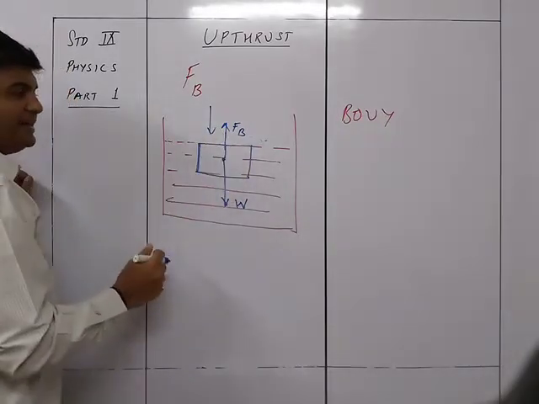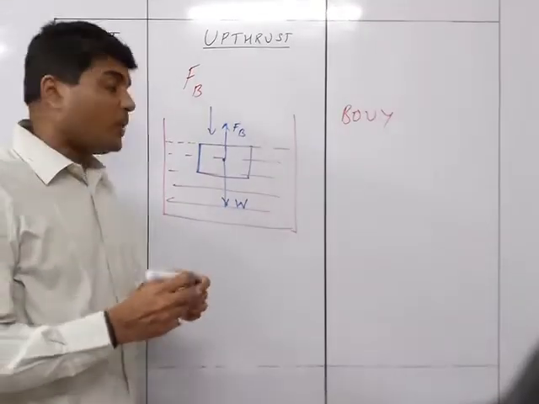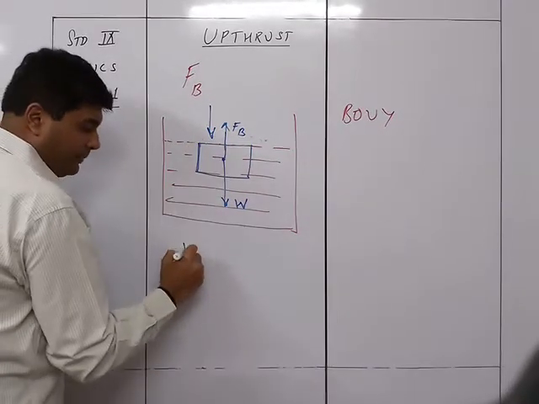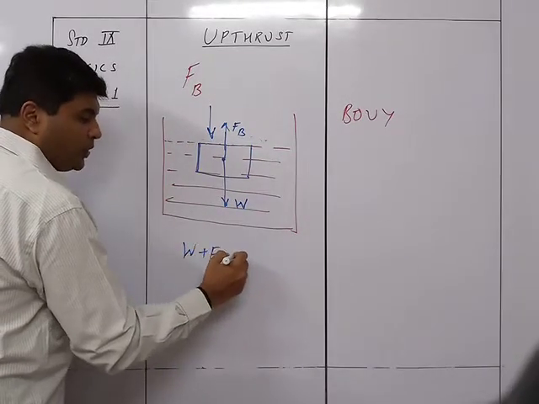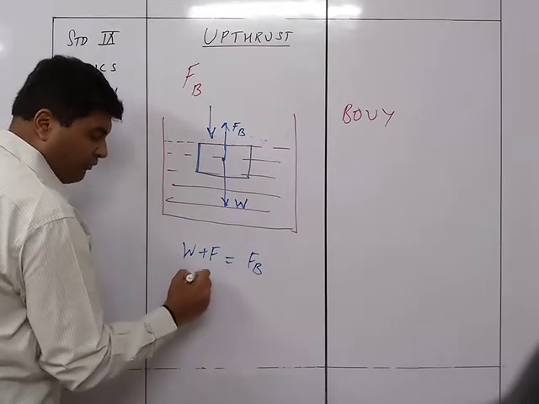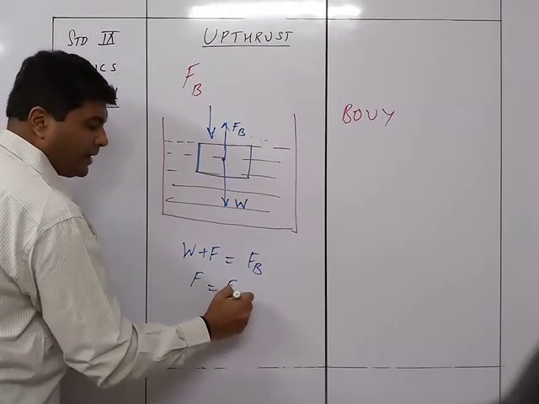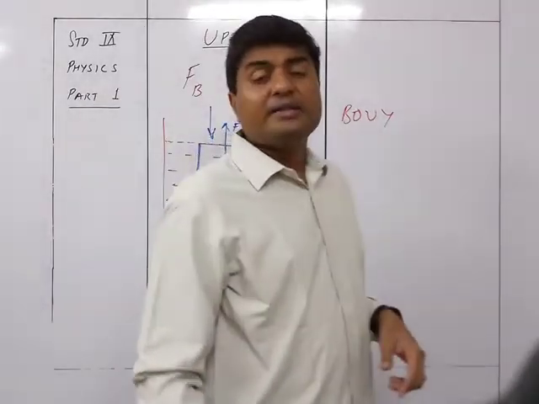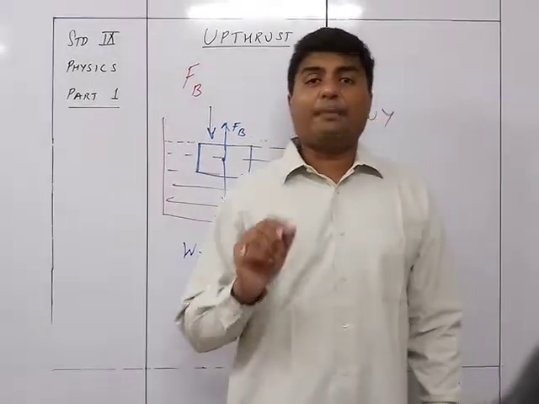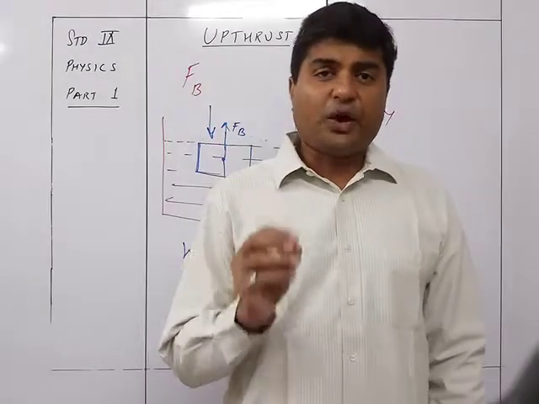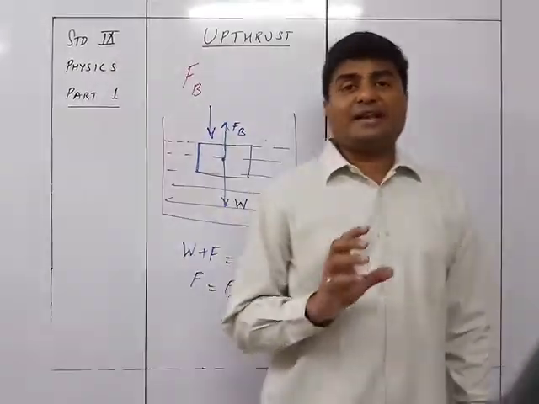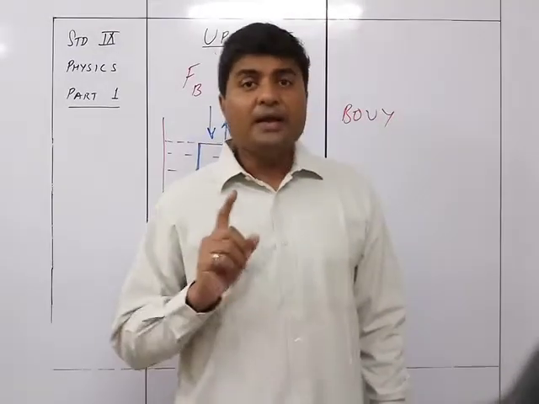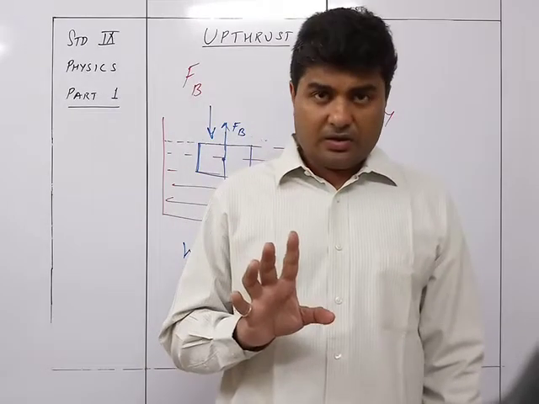Now if we make it completely submerged in water, then I will require a force such that W plus my force will be equal to FB, or the force required will be FB minus W. Okay? If the upthrust is greater than the weight of the body, the body will float. If the upthrust is less than the weight of the body, then the body is going to sink.